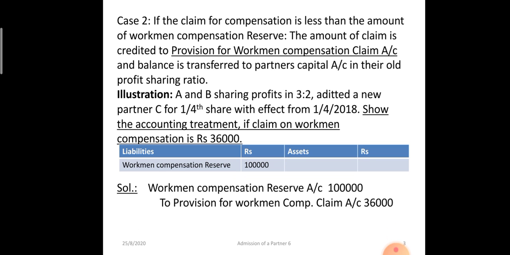So provision for workman compensation claim will be credited by 36,000. Now out of 1 lakh rupees, 36,000 is transferred to the workman compensation claim. The balance 64,000 will be credited to the old partners A and B in the ratio of 3:2. So A's capital account 38,400 and B's capital account 25,600 rupees in the old ratio.